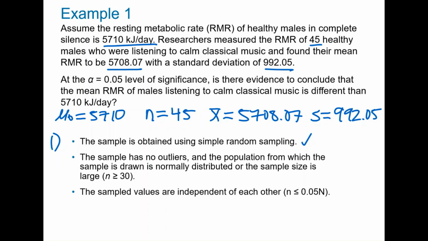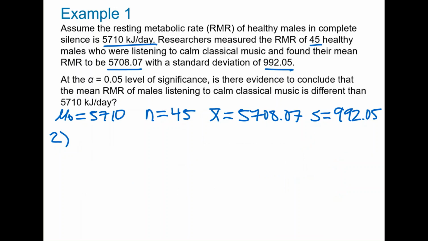The sample size is 45, so the sample size is large, so this condition is satisfied. Now we have to check that the sampled values are independent of each other, or that the sample size is less than or equal to 5% of the population size. The sample size of 45 is definitely less than 5% of the population size, so this condition is satisfied. So because these three conditions are satisfied, we can move on to step 2.